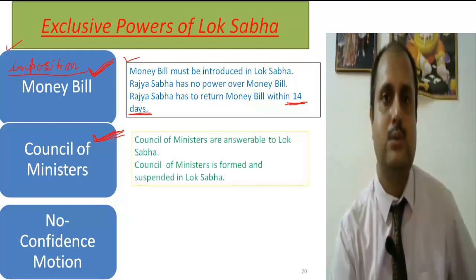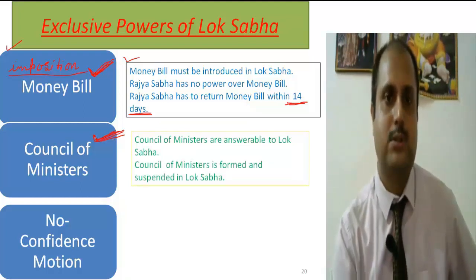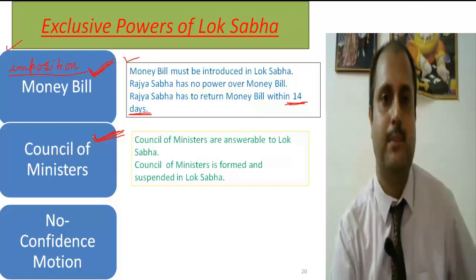So regarding the Council of Ministers, the Lok Sabha is most important because the Council of Ministers entirely sits in the Lok Sabha. It is the Lok Sabha in which the government sits, which is the Council of Ministers. So on the Council of Ministers, the Lok Sabha has the exclusive power.